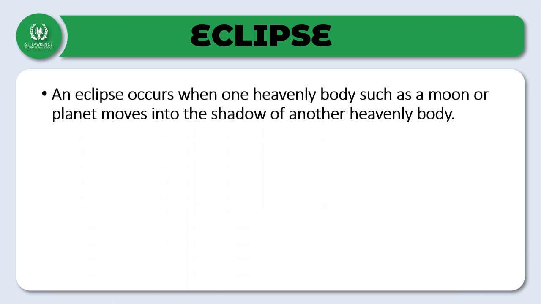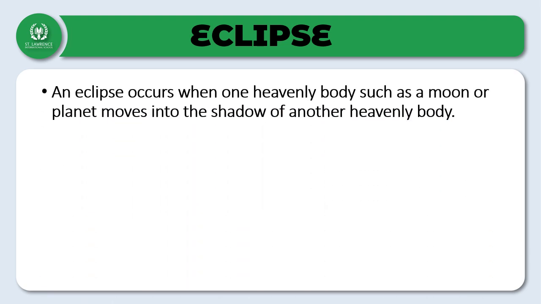Okay, so now eclipses don't happen every month because the orbits of the earth and moon are slightly tilted. They only occur when the sun, earth and the moon line up perfectly.